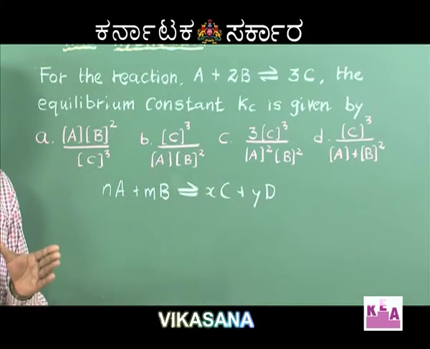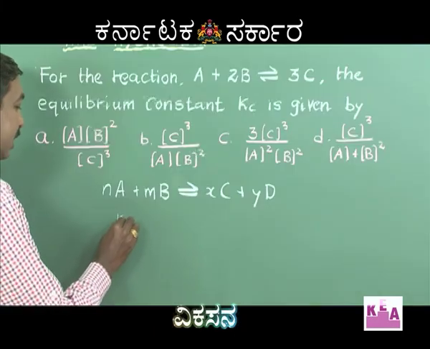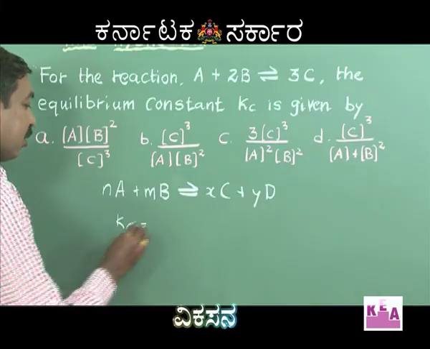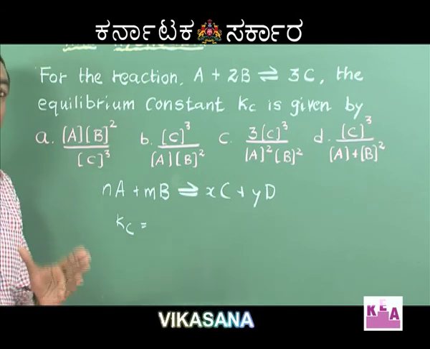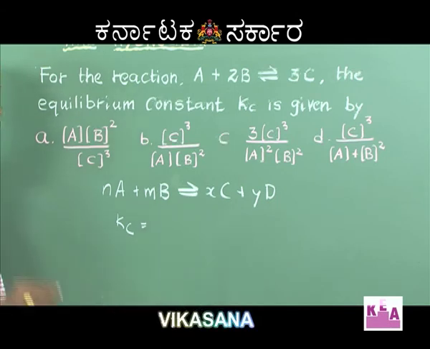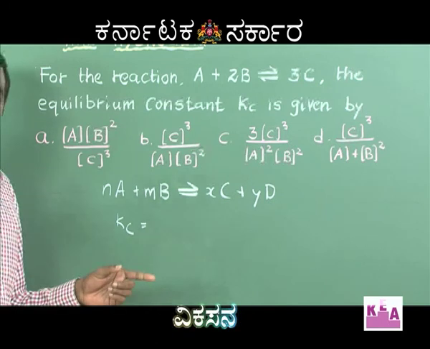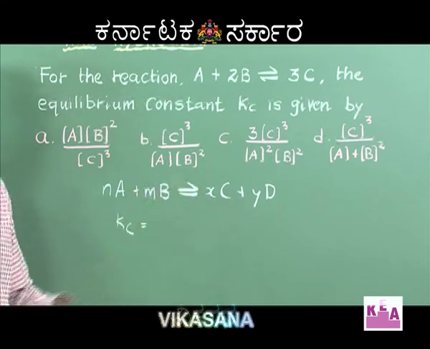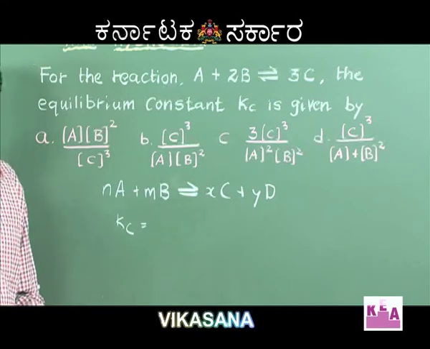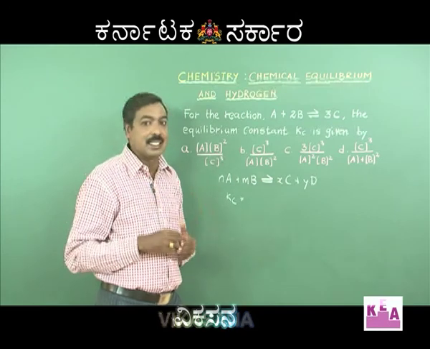When I try to write the equilibrium constant for this, it is written as Kc, equilibrium constant with reference to the concentration, defined as product of the molar concentration of the products raised to its stoichiometric coefficient divided by product of the molar concentration of the reactants.